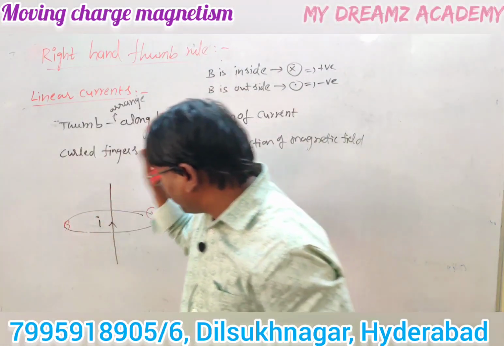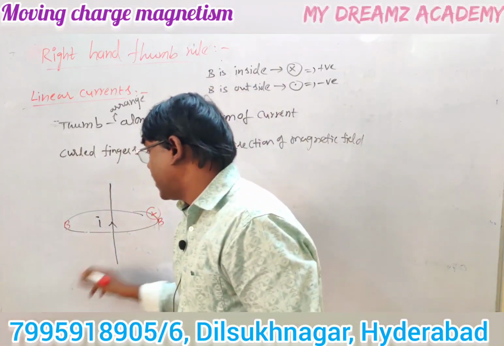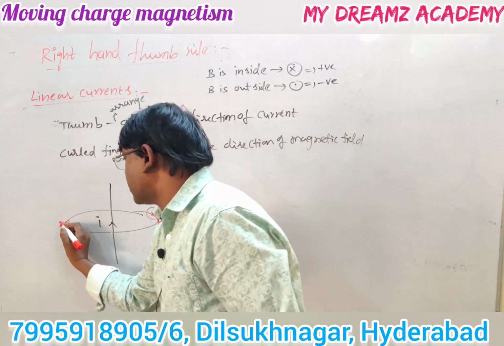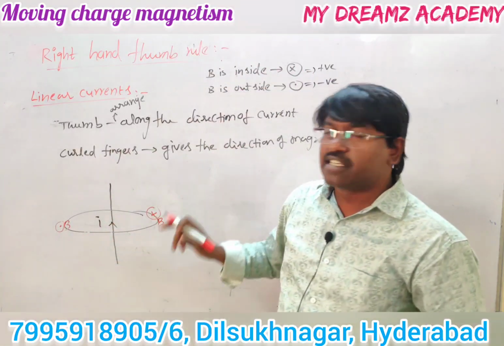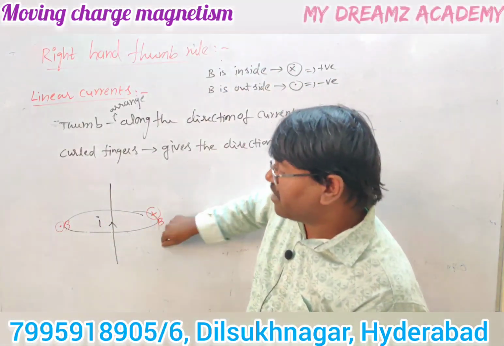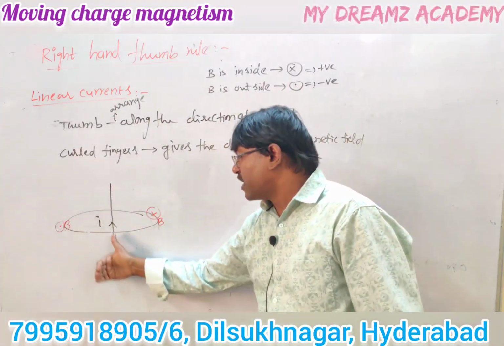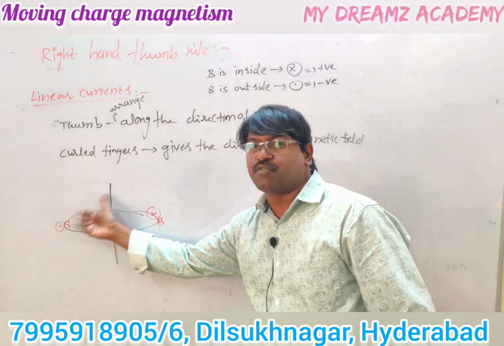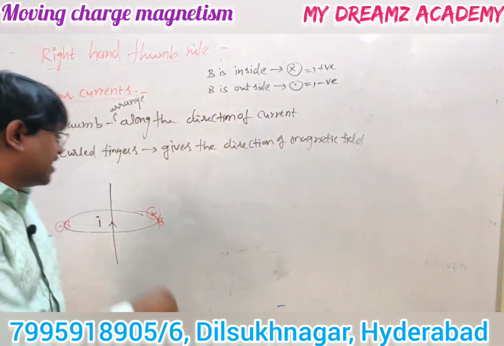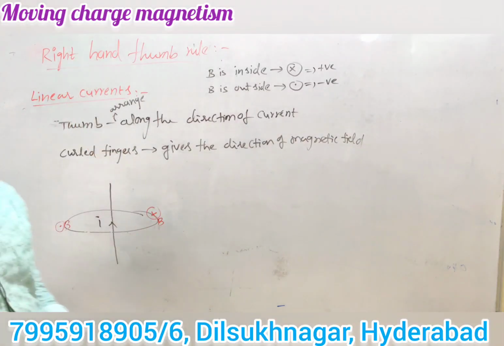Now the magnetic field, anywhere at any point in this entire plane, is outside. That outside is indicated by dot. So in this plane, what is the direction of magnetic field? Inside. What is the direction of magnetic field in this plane? Outside. So here arrange this thumb along the direction of conductor, magnetic field is outside in this plane. Now in this plane, what is the direction of magnetic field? Inside.